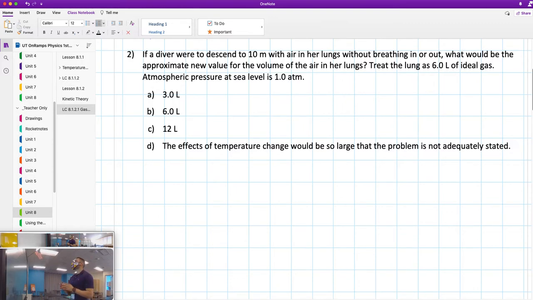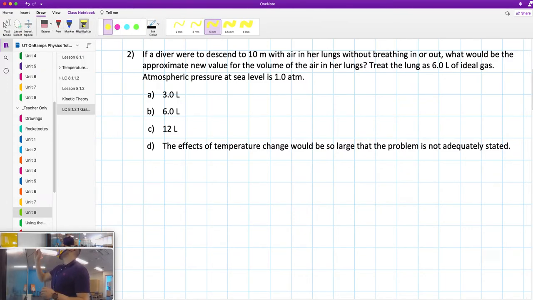So we have to analyze this problem. What is it asking us to do? We need to find the new value for the volume of the air. So we're going to be working with volume, meaning new value. So we're going to be looking for final volume. Now, we have ideal gas, meaning we can use the ideal gas equation. So let's start with our given.